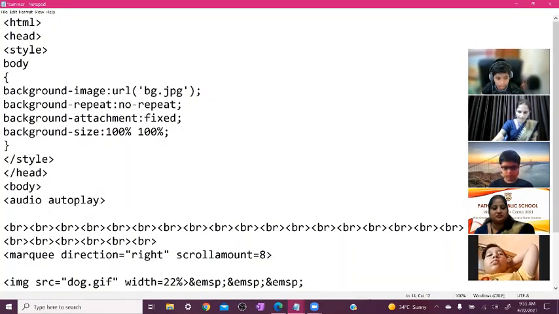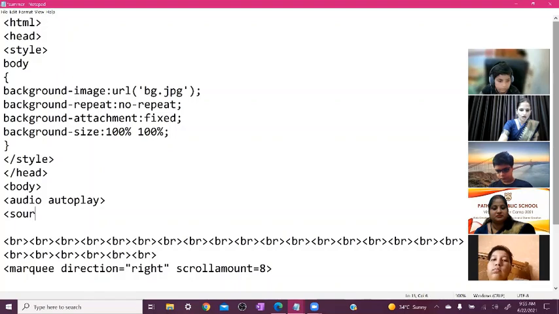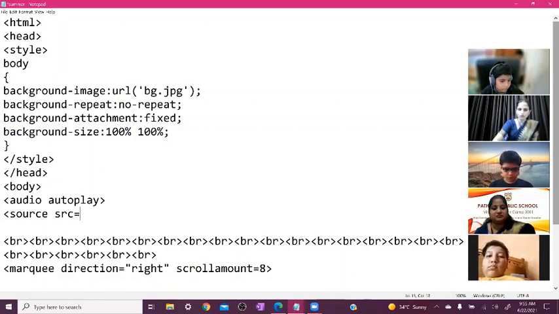And after that, we need to write down source, source space src is equal to, and the name of my audio is tom.mp3. Now close the inverted comma and close the angular bracket.